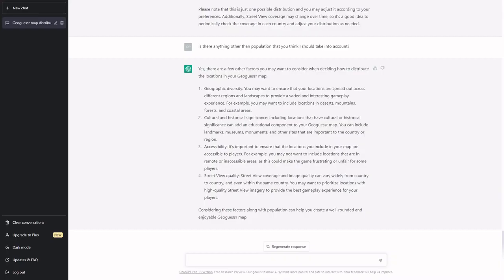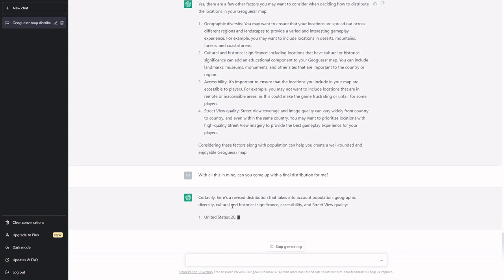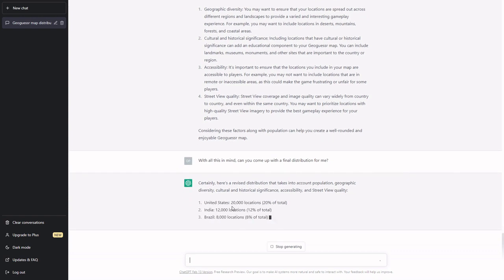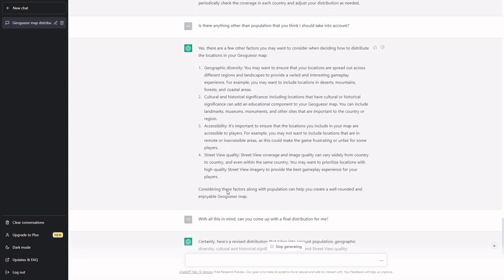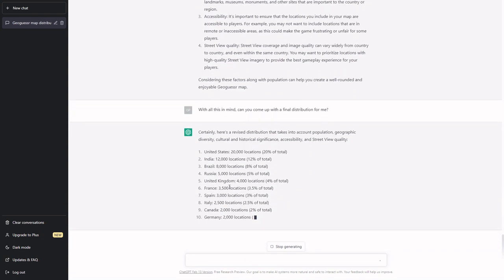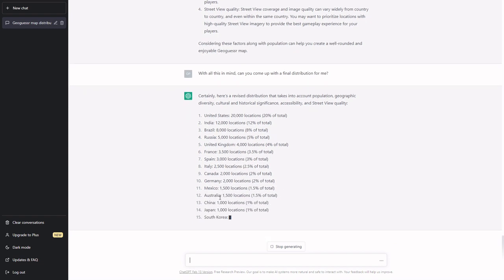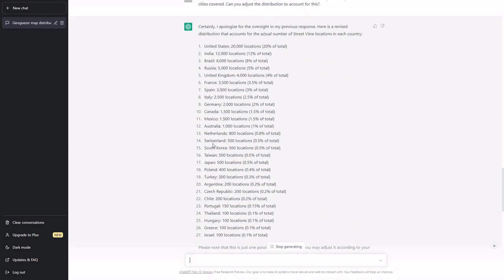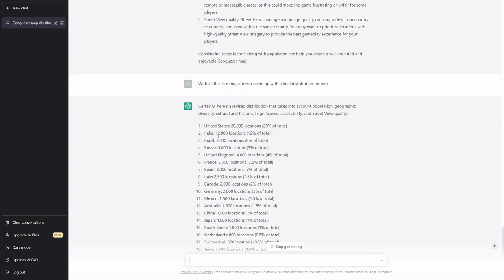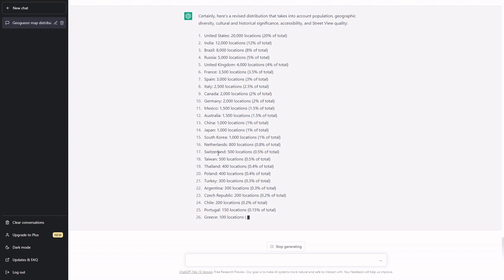Okay, so let's get it to give me a final distribution. See what it's gonna give me. Okay, here's the revised distribution that it's giving me. USA still. Don't think it's changing much. Is it changing anything? Not so far. Yeah, I think it's just gonna give me the same distribution, which is okay. China 1000 locations. Was it even in the first one? No, it's not. Okay, so it's changing some stuff at least. Is there any countries without that coverage? So far, looking good.